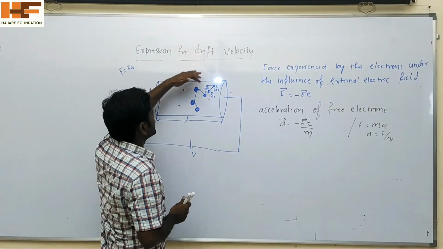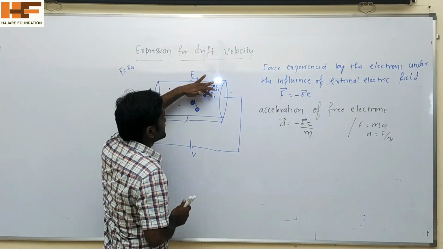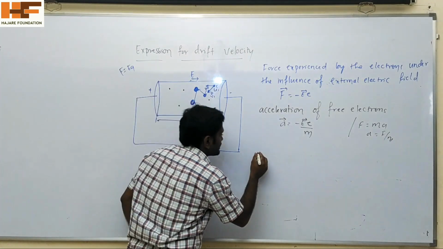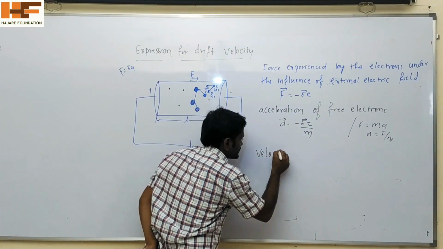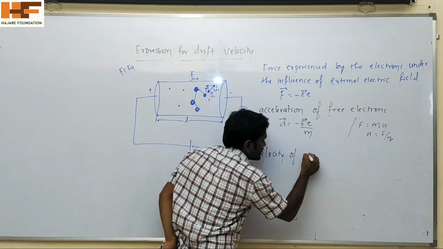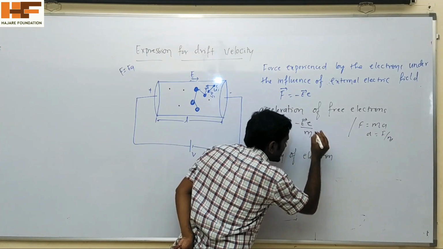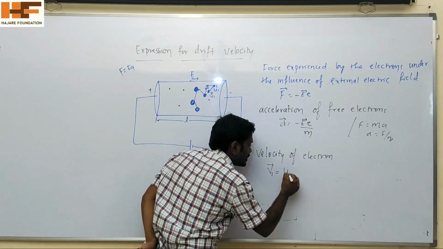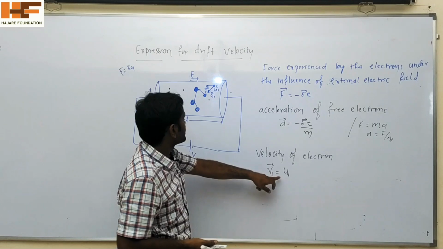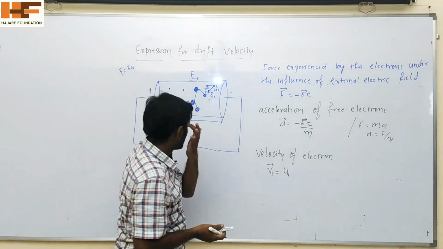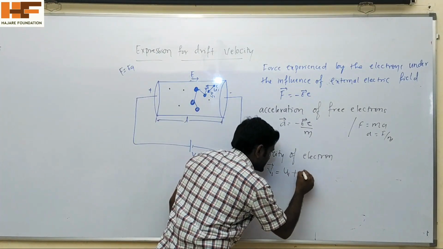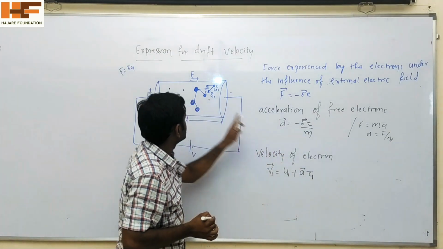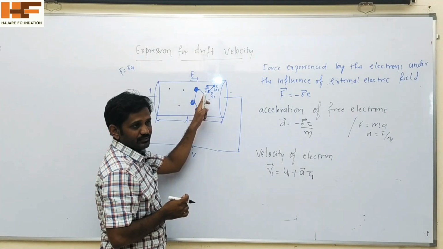Let us consider one electron moving with a velocity V1. The velocity of this electron is V1 equals U1 plus a tau 1, where U1 is the thermal or initial velocity and tau 1 is the relaxation time.